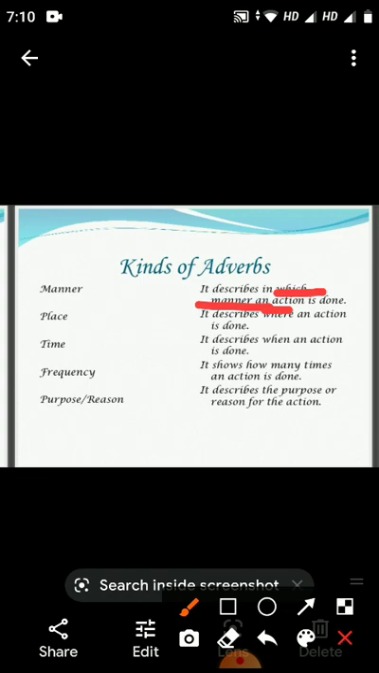Second is the adverbs of place. It describes where an action is done. Third is the adverbs of time. It describes when an action is done. And fourth one is adverbs of frequency. It shows how many times an action is done. Fifth one is the adverbs of purpose and reason. It describes the purpose or reason for the action.